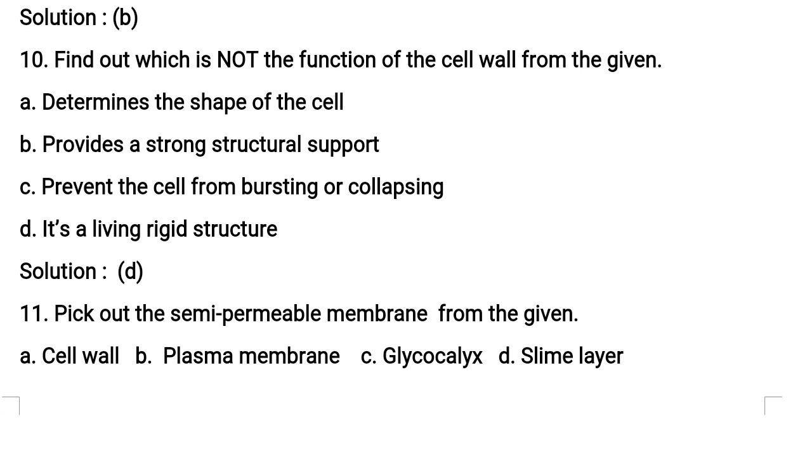It is correct. B. It provides a strong structural support. This is also correct. C. Prevent the cell from bursting or collapsing. This is also correct. D. It's a living rigid structure. Actually, cell wall is the outer non-living rigid structure. It is not a living rigid structure. Have you understood? So, option D is not the function of cell wall. It is irrelevant to the functions of the cell wall. So the correct answer for this question is option D.